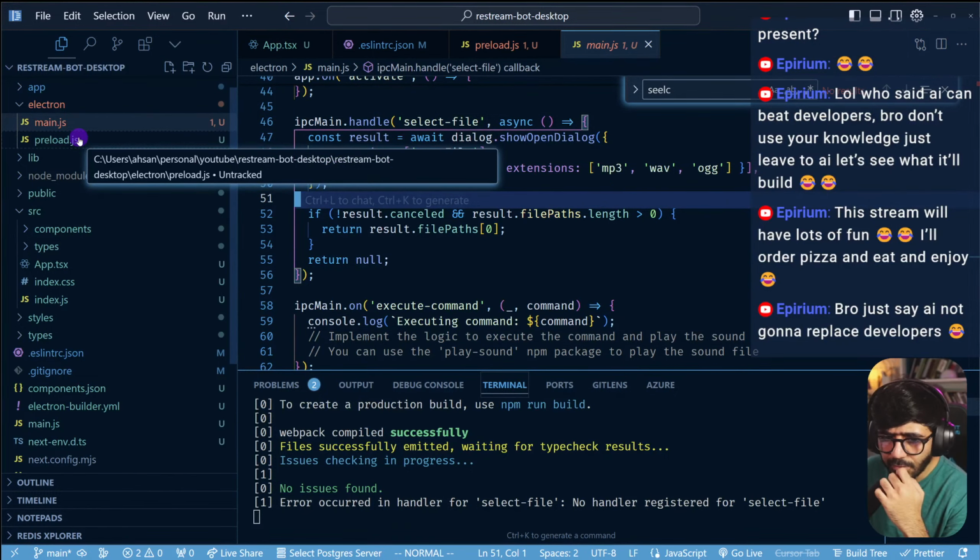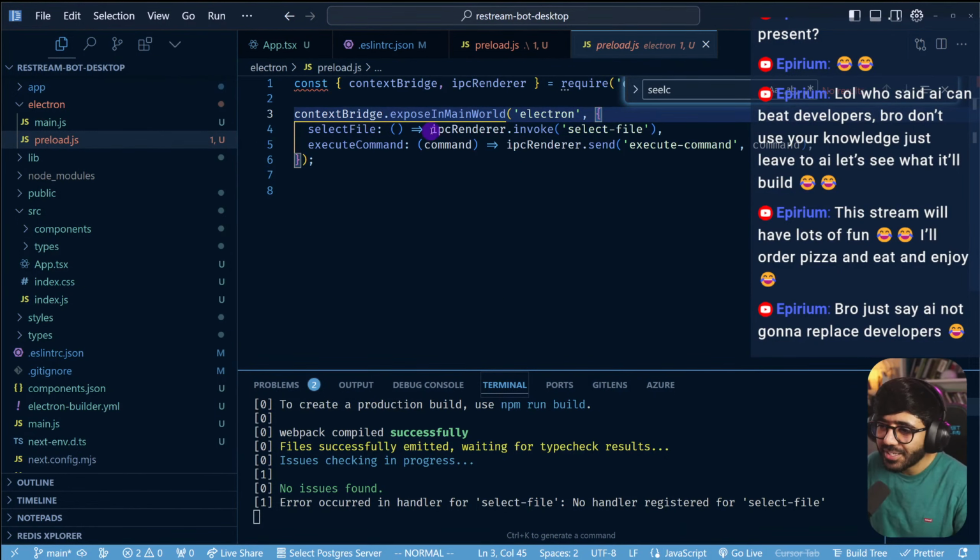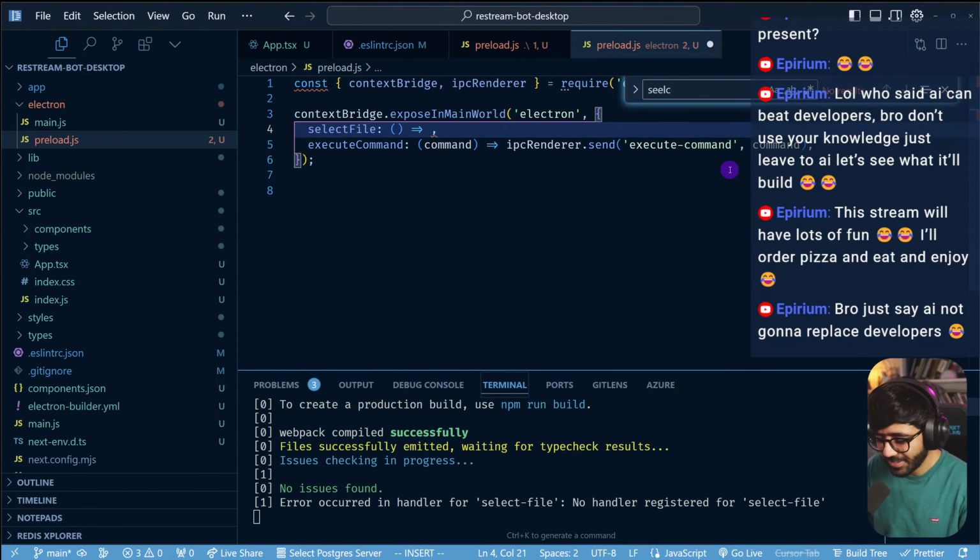I'm thinking actually. Bro, just say AI is not going to replace developers. No, AI is definitely going to replace all the developers in the world.